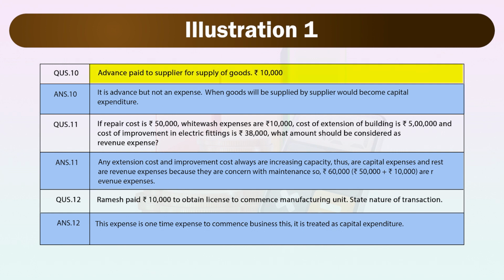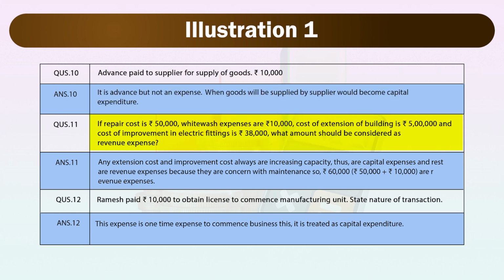Next question is advance paid to supplier for supply of goods rupees 10,000. It is advance but not an expense. When goods will be supplied by supplier, it would become capital expenditure.